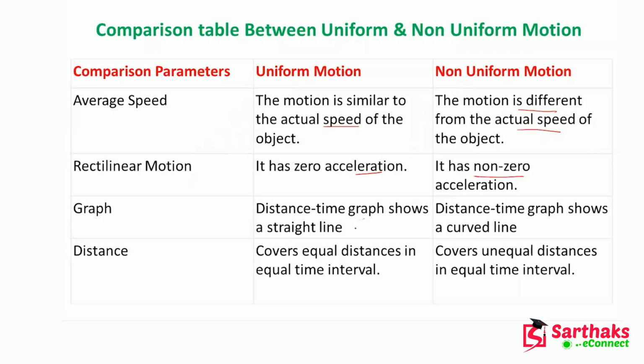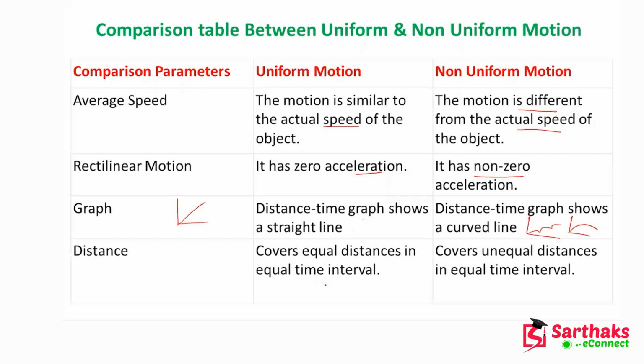The distance-time graph shows a straight line, as you have seen, but for non-uniform motion you have a very curved line, or it may be this type of distance-time curve. And uniform motion covers equal distance in equal time interval.